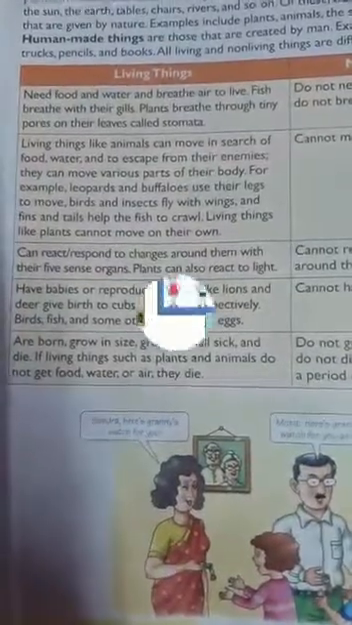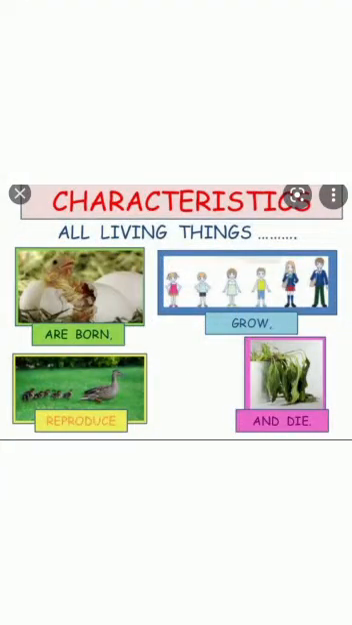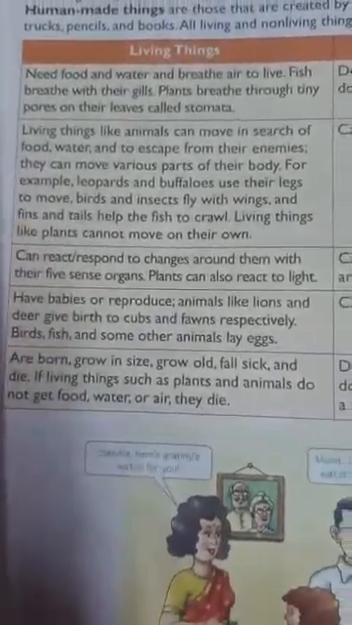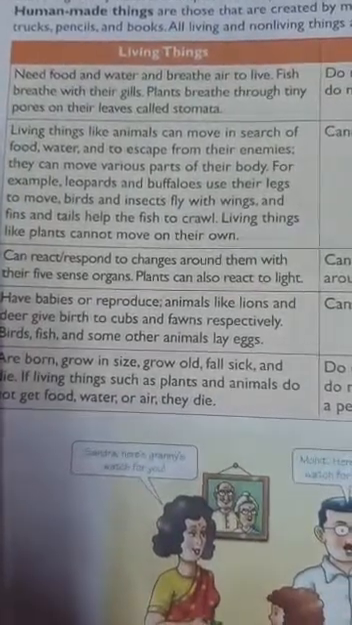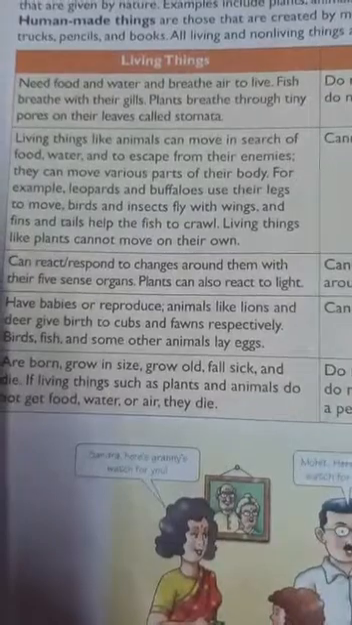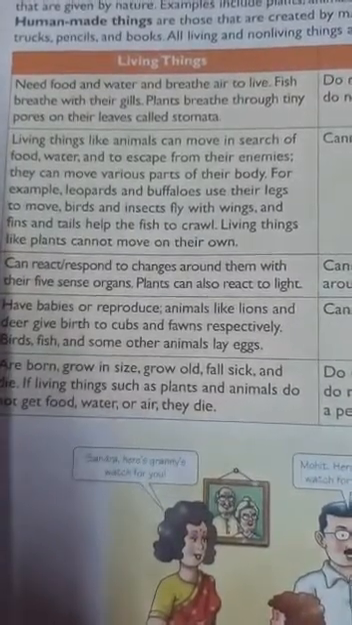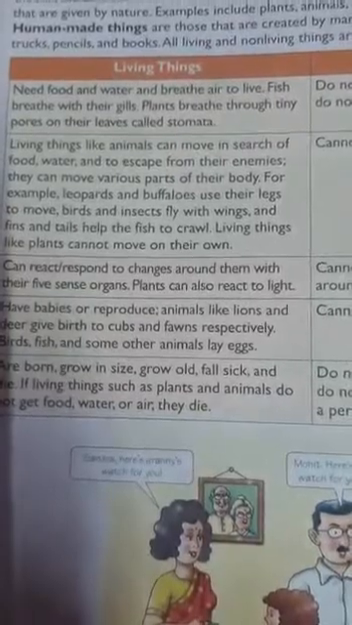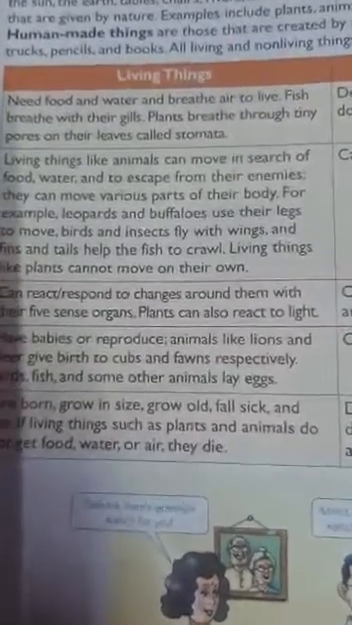Second difference is living things like animals can move in search of food, water, and to escape from their enemies. Okay, for example, leopards and buffaloes use their legs to move. Birds and insects fly with wings, and fins and tails help the fish to swim. Living things like plants cannot move on their own. Now, non-living things also cannot move on their own. Here the plants have been given, they cannot move on their own, but they can prepare their own food. That's why they are counted as living things.